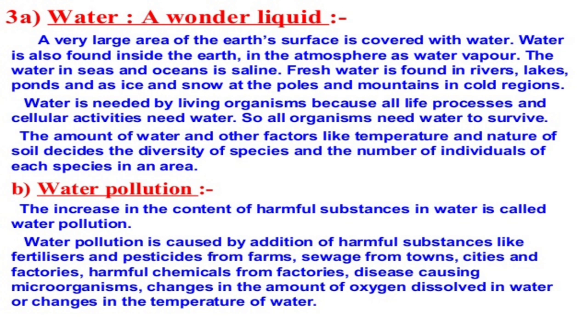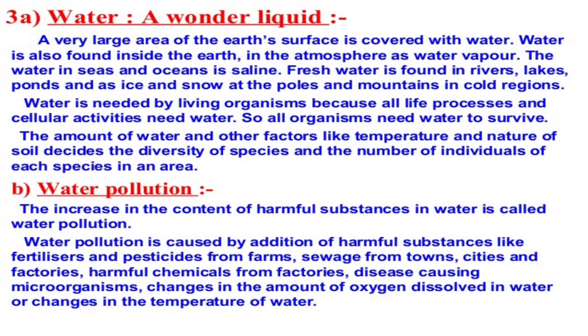Fresh water is found in rivers, lakes, ponds, and as ice and snow at the poles and on mountains in the cold regions. Water is needed by living organisms because all life processes, called cellular activities, need water. So all organisms need water to survive. The amount of water and other factors like temperature and nature of soil decide the diversity of species and the number of individuals of each species in an area.